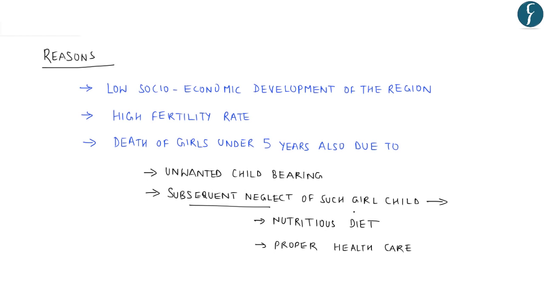This subsequent neglect of girl child also includes neglect on part of giving them nutritious diet as well as neglect of proper health care of such girl child. These neglects are also one of the reasons for such excess death. Another reason for such excess death is also preference for a male child. Thus, these are the reasons which can be attributed to these excess deaths of girls under the age of 5 years.